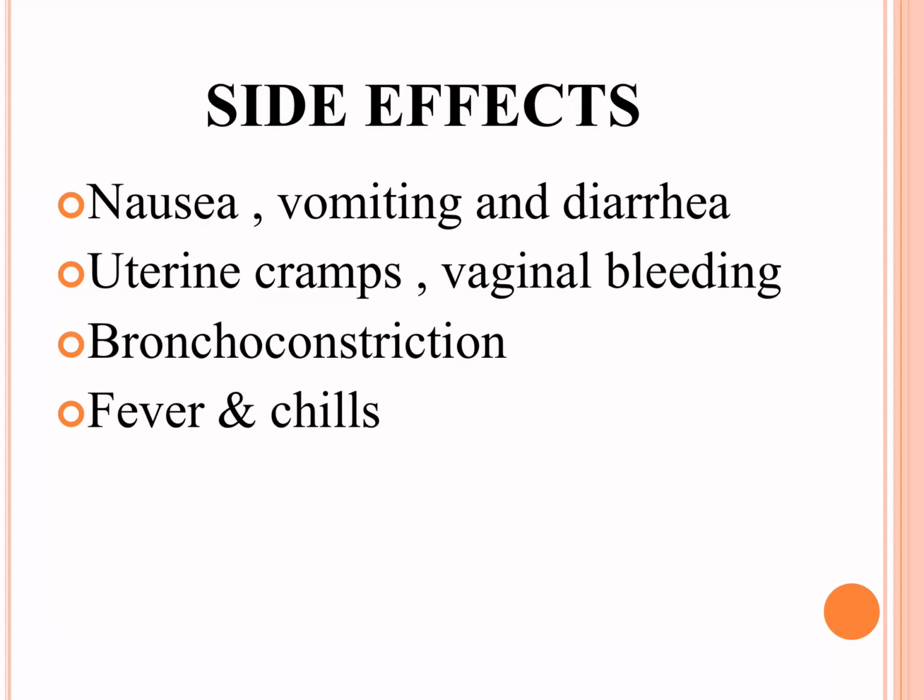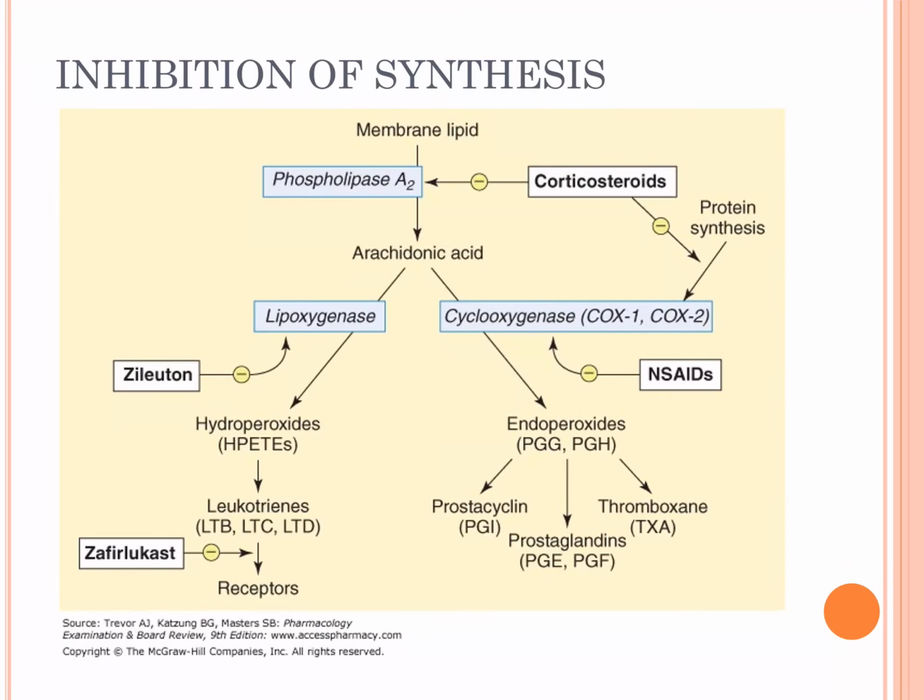It can cause nausea, vomiting, diarrhea, uterine cramps, vaginal bleeding, bronchoconstriction, especially thromboxane A2, fevers and chills. Prostaglandins are involved in causation of fever. Let's try to look into how we can inhibit synthesis of prostaglandins. For that, first let's understand how prostaglandins are produced.